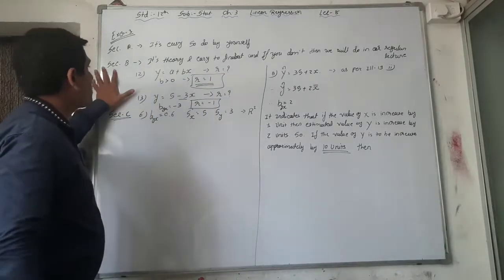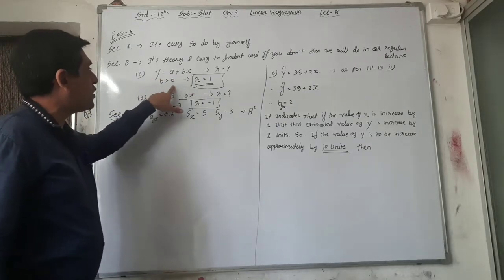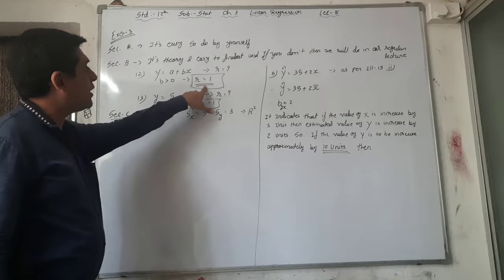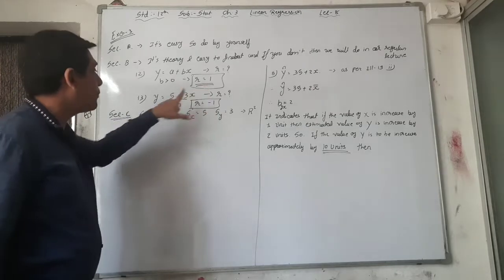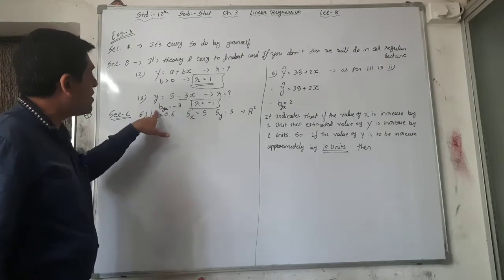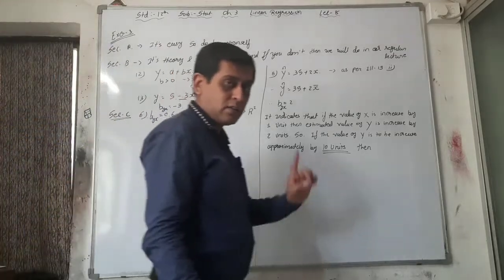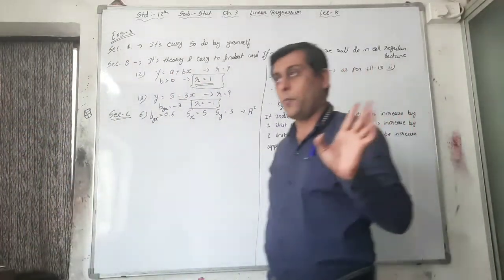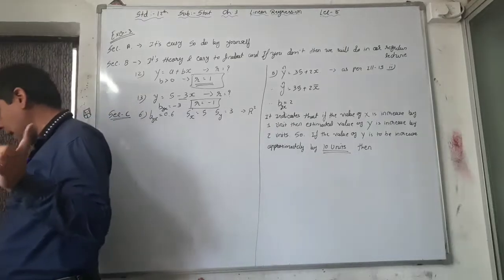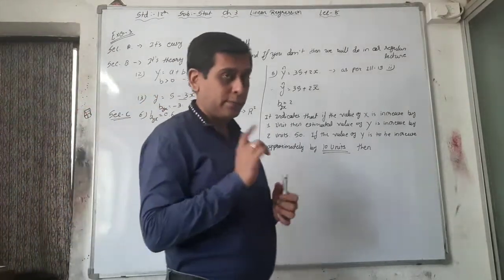Sum number 12, section B: if y is equal to a plus bx, with b greater than 0, that is positive, then r is equal to plus 1, positive again. Same as y is equal to 5 minus 3x, where byx is equal to minus 3, again r is equal to minus 1. The property is most important, so remember that.